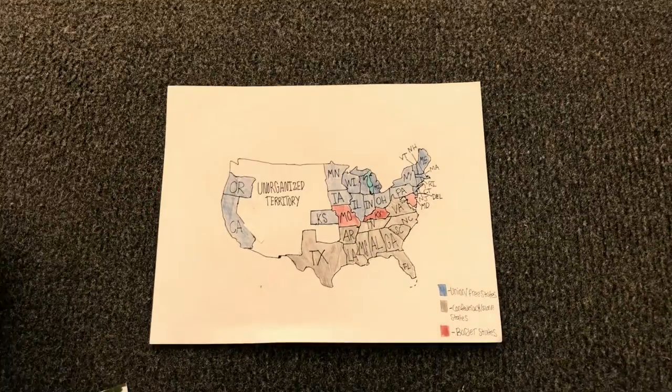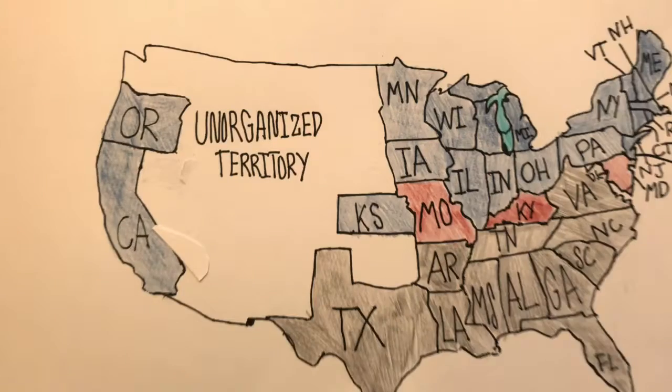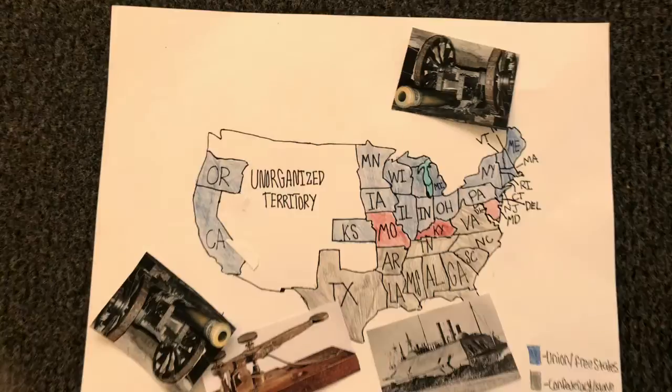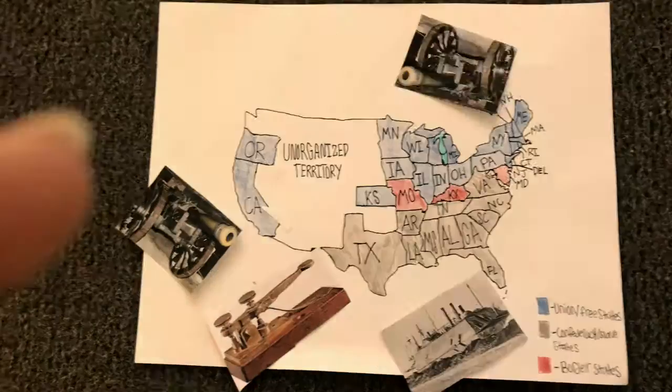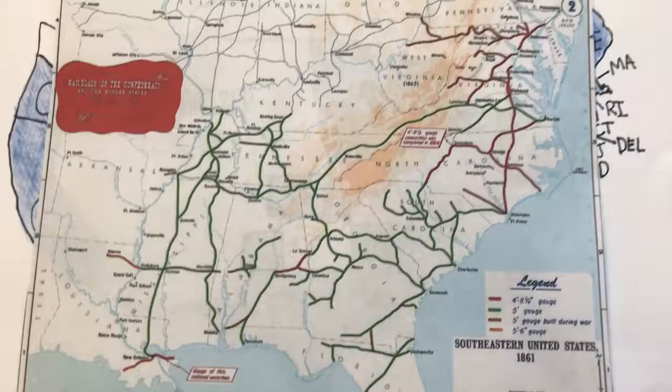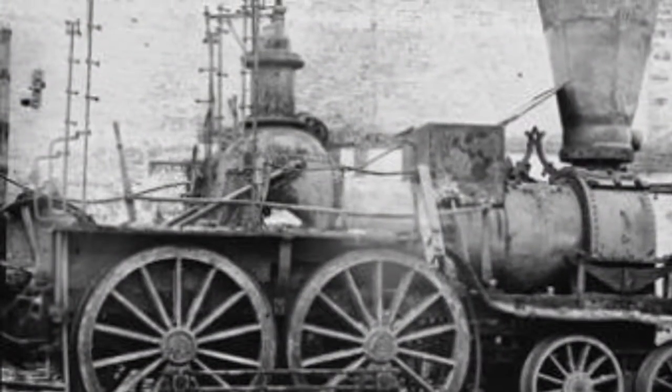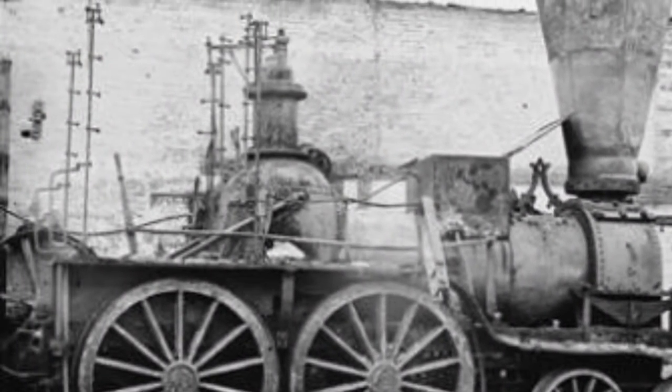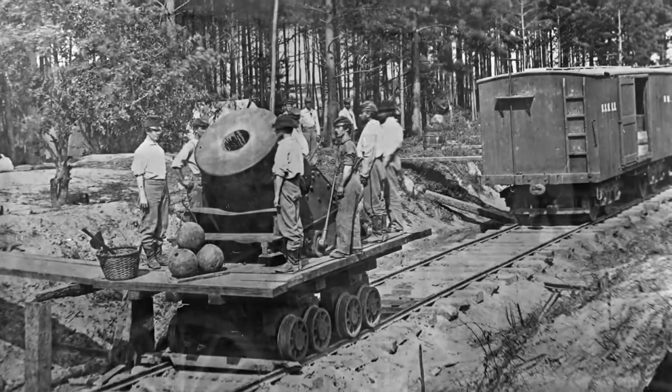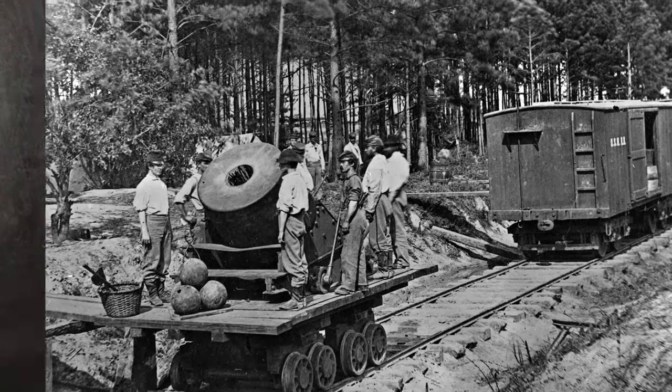Ironclad ships were protected by steel or iron armor plates. Telegraphs helped communication. Both sides used cannons, and it usually took a crew of soldiers to operate one. The North had an advantage because they had access to a lot of technology that the South didn't have. This helped them travel a lot faster and gave them the ability to communicate.